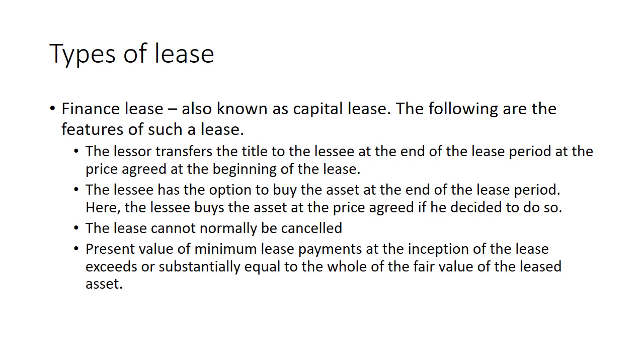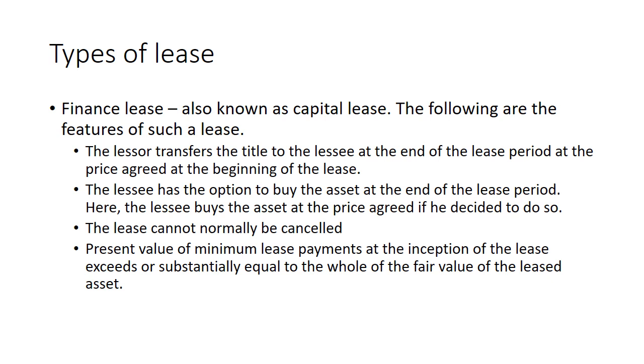This finance lease is known for its features or characteristics. One of the characteristics of the finance lease is that the lessor transfers the title to the lessee at the end of the lease period.